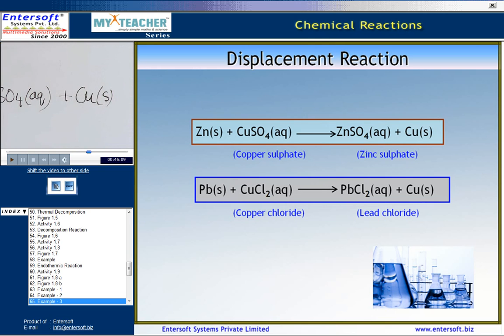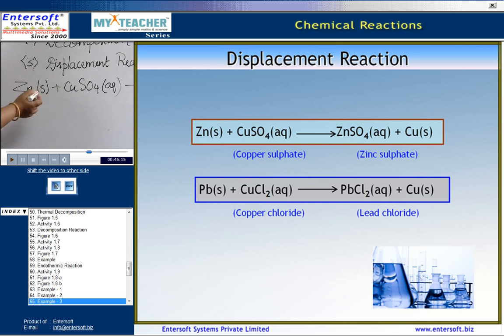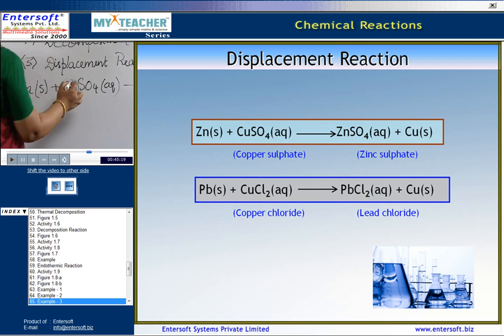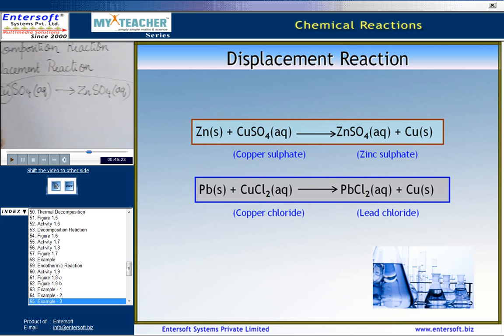Now, what is happening in this reaction? The zinc displaces copper from copper sulfate and pushes it aside, and the zinc combines with sulfate.